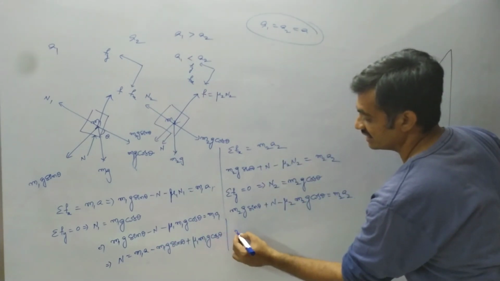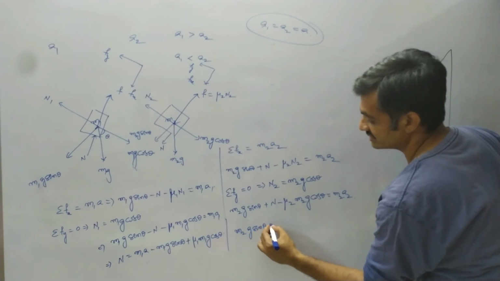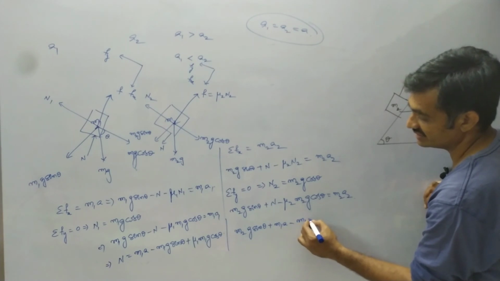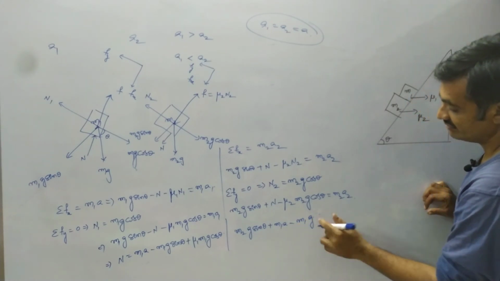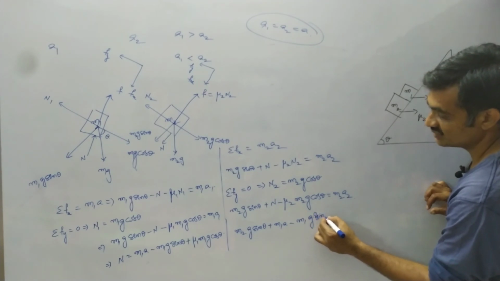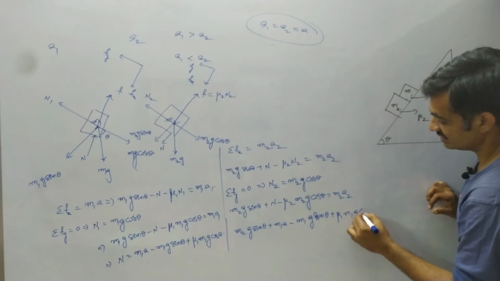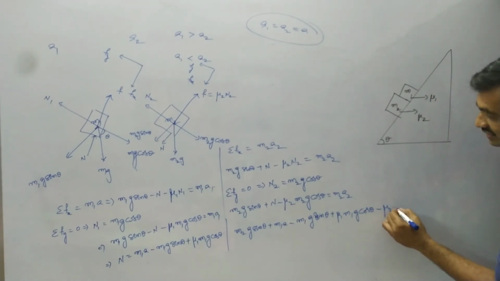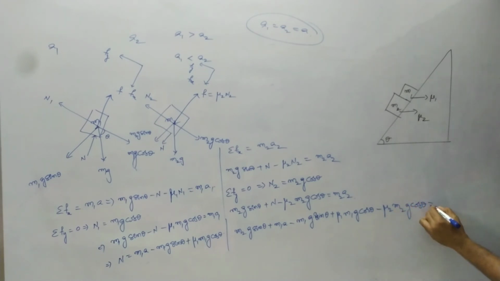Here we get m2g sin theta plus m1 into a minus m1g sin theta plus mu1 into m1g cos theta minus mu2 into m2g cos theta equals m2 into a2.